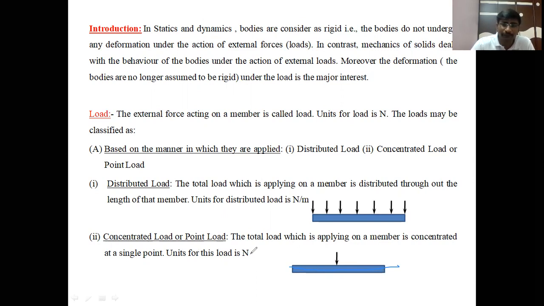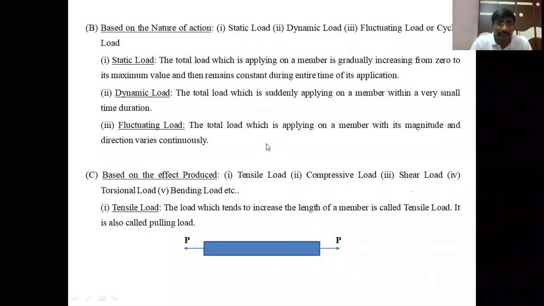Next, the second type of classification is based on the nature of action. That is static load, dynamic load, and fluctuating load, which is also called cyclic load. The first one is static load.